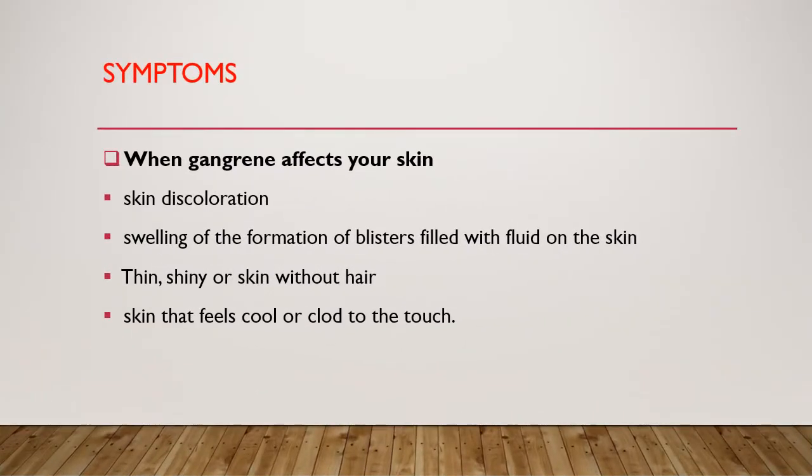Next are the symptoms of gangrene. But how does a doctor detect that gangrene has occurred in your skin or in your organ? When gangrene affects your skin, signs and symptoms may include skin discoloration, ranging from pale to blue, purple, black, bronze or red. Depending on the type of gangrene you have, the skin discoloration occurs. Then swelling or the formation of blisters filled with fluid on the skin.